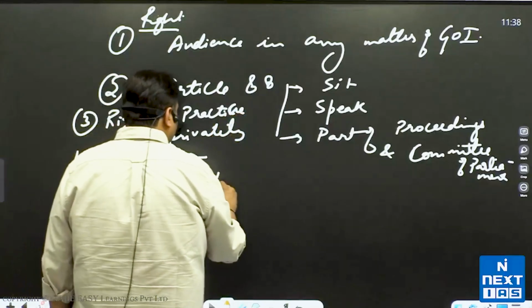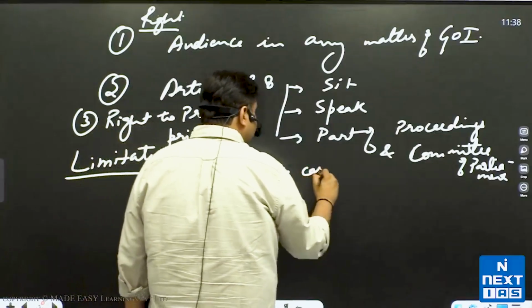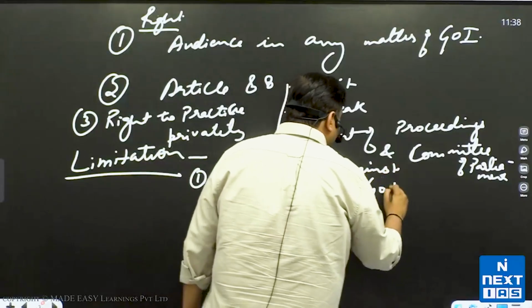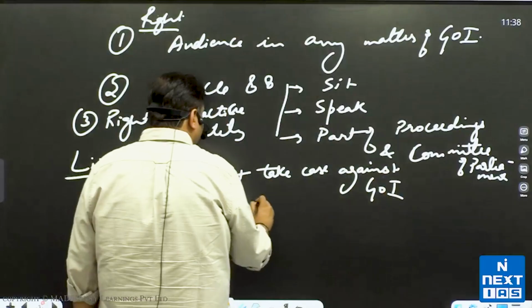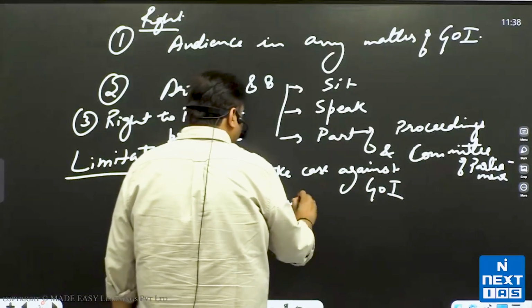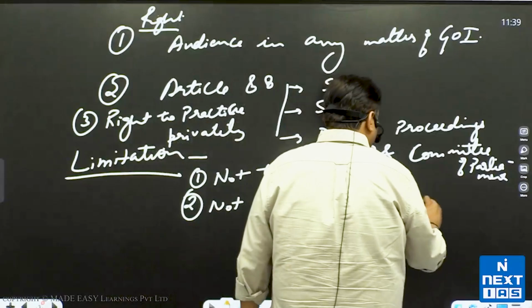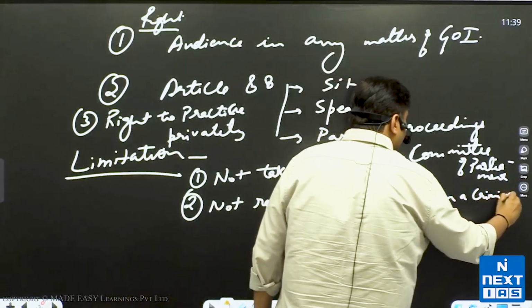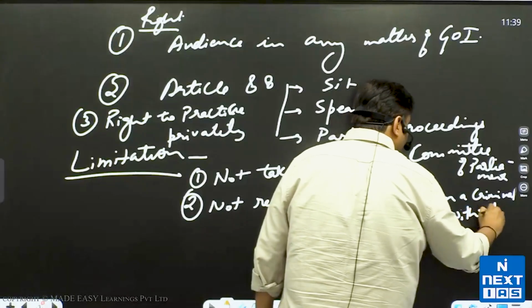First, cannot take a case against Government of India. Second, not representing an accused in a criminal case without permission.